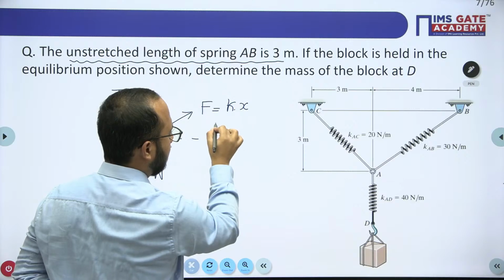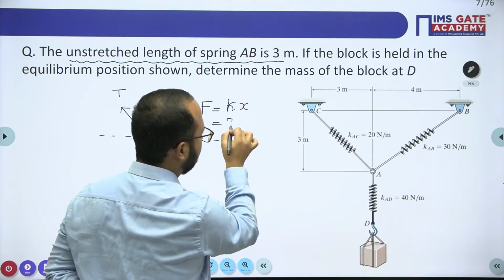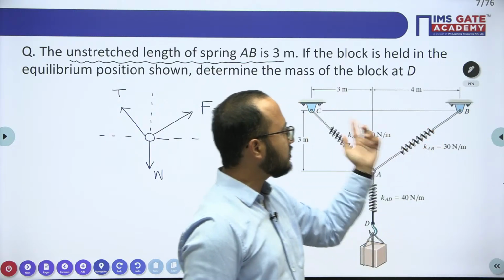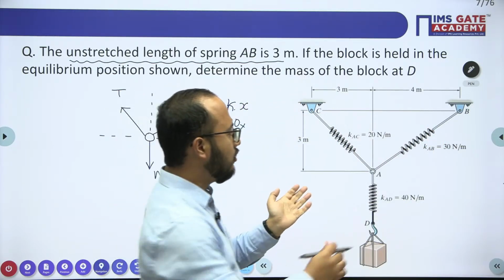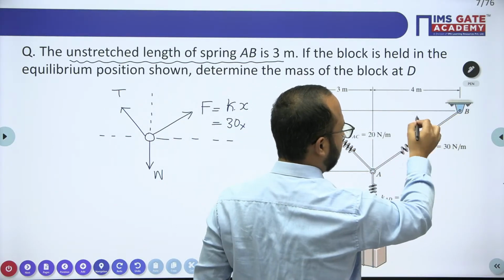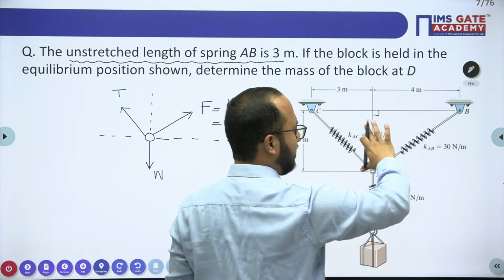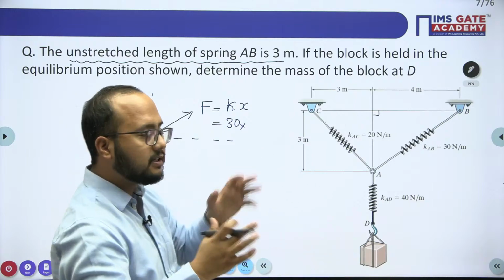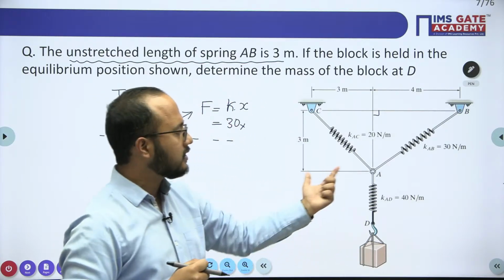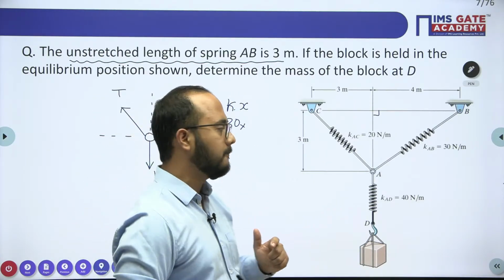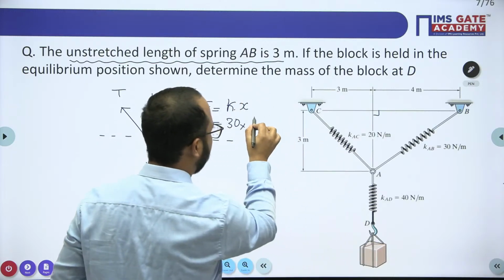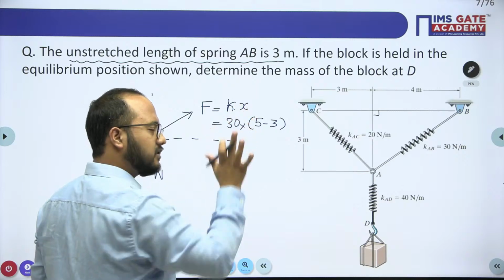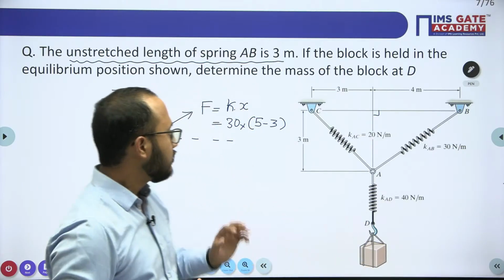See, the K value they have already given, 30, into x. What is the x value we have? Original length is what? The 3 meters they have mentioned. Now it is what? AB. If you use the Pythagoras theorem, this is 4 dimension, this is 3 dimension, AB will come out to be 5. So 5 is the deformed length of this spring. 5 minus 3 will be the x value. So just take the difference, 5 minus 3, and you will get the answer here. So that is the force we are having. Clear? So that is this force.